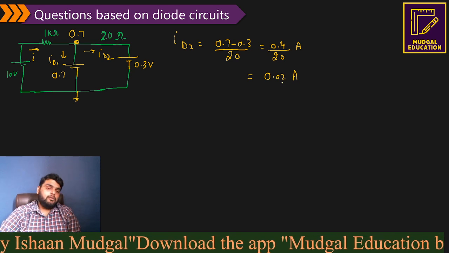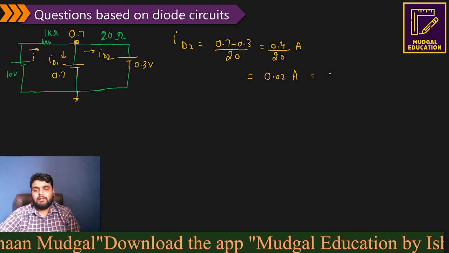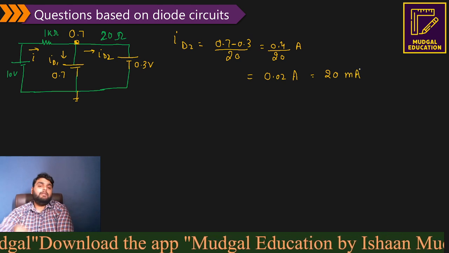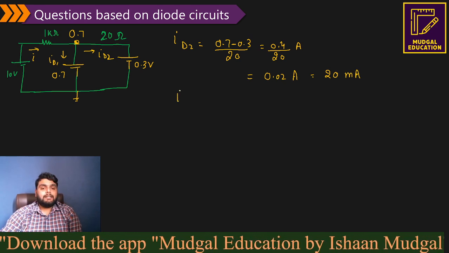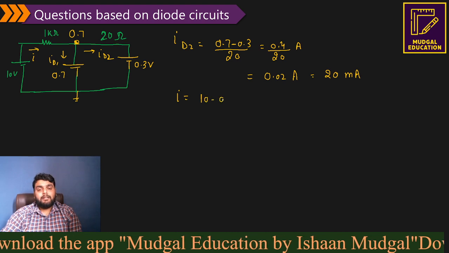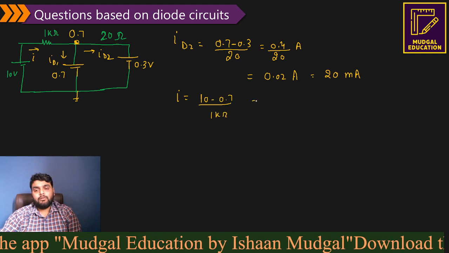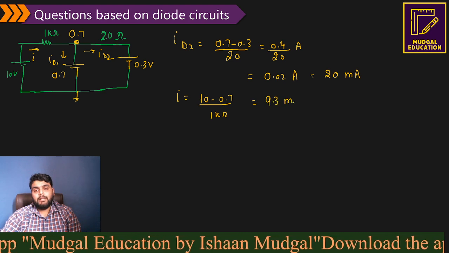It comes out to be 0.02 ampere. Simple. Or you can convert it into milliampere, so it comes out to be 20 milliampere. Right? Simple. Now here, what is the I? Total I. Total I is 10 minus 0.7 divided by the 1 kilo ohm, so it will be 9.3 milliampere.